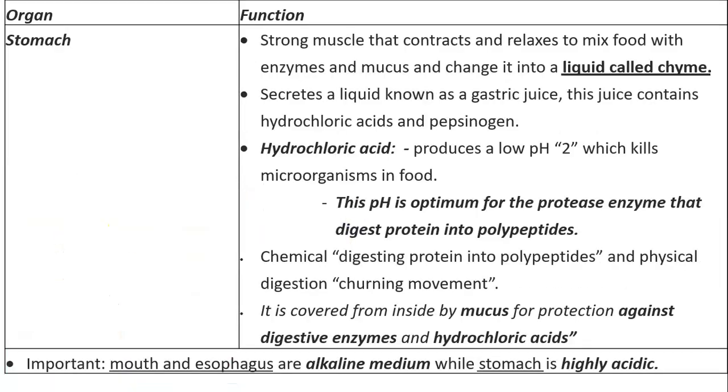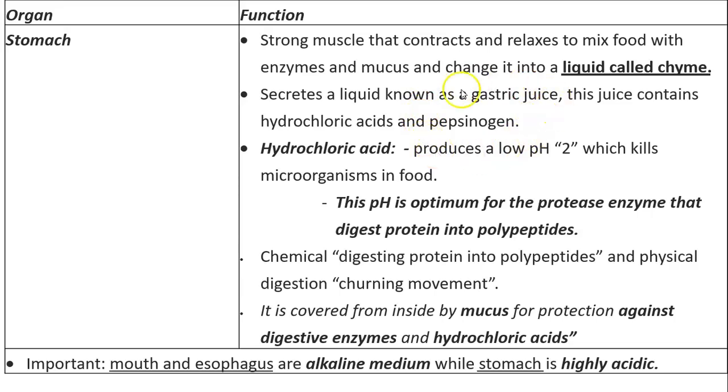Then the food reaches the stomach, which is a strong muscle that contracts and relaxes and breaks down food by this movement, which is, yes, physical digestion, and the liquids of the stomach mix with the food and the food itself turns liquid, and this is what we call the chyme. Now the stomach secretes liquid known as the gastric juice, and anything related to the stomach is always called gastric. Gastric juice contains hydrochloric acid or HCl and pepsinogen.